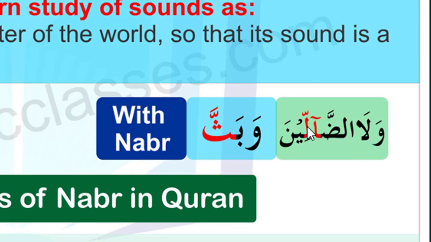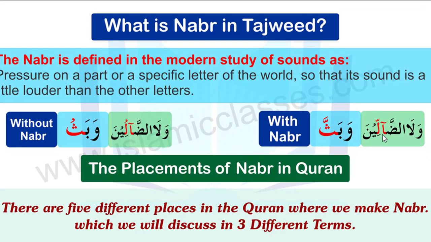waladdallin. On the lam, this is basically a part where we make pressure, right? Similarly this lam is also what we call a specific letter of the word. This is the specific letter where we make Nabr in the Quran. So the lam in waladdallin is the specific letter in the word where we make Nabr,